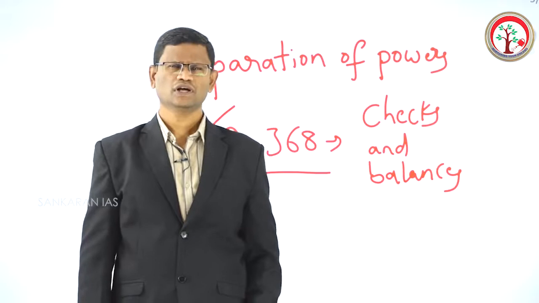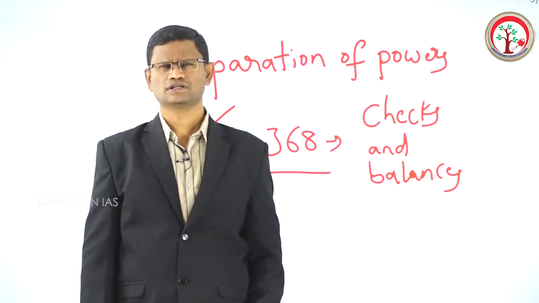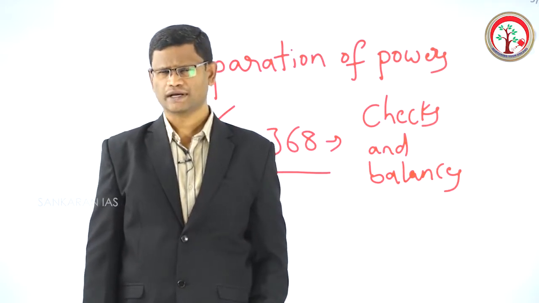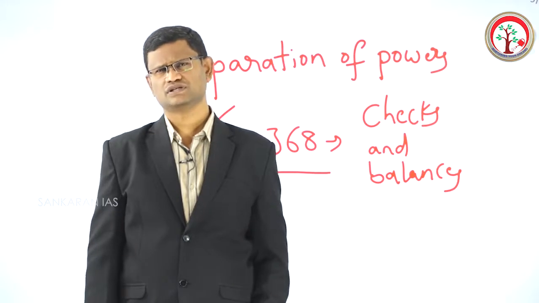What does that mean? Even the parliament under article 368 cannot amend or take away these basic features.